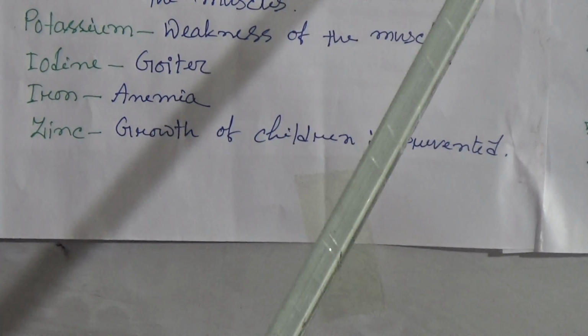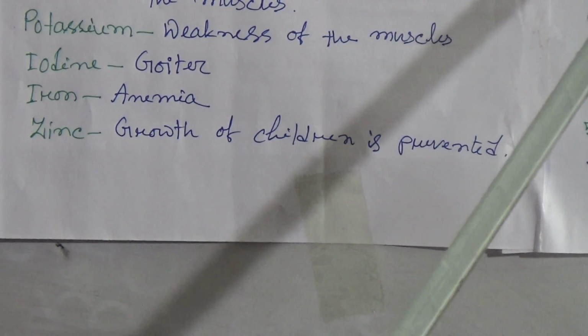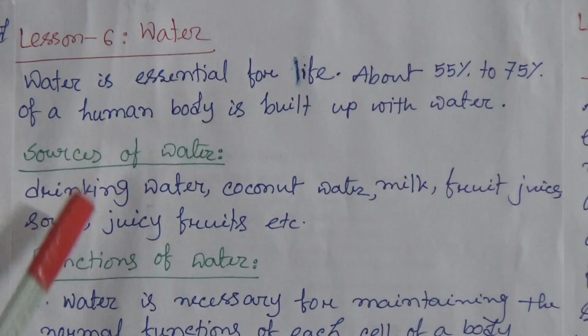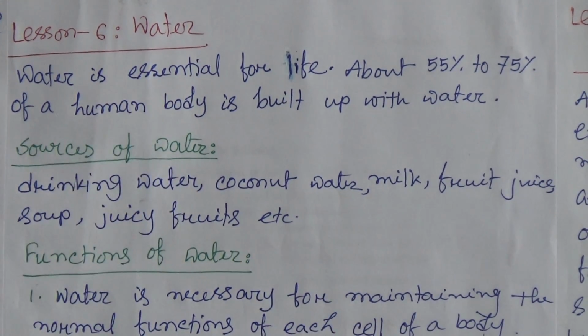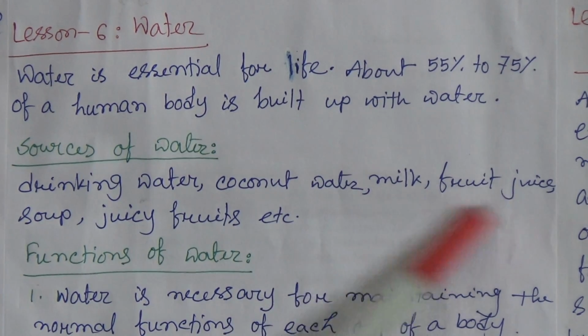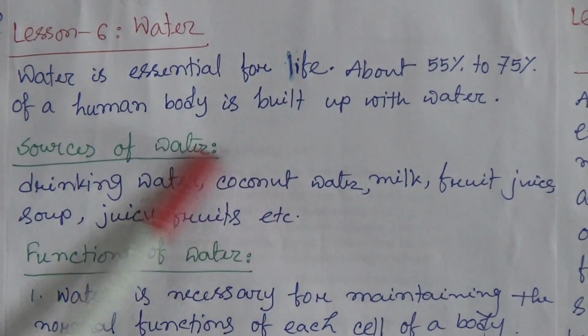Now lesson 6, water. Water is essential for life. About 55% to 75% of our human body is built up with water. Sources of water: drinking water, coconut water, milk, fruit juice, soup, juicy fruits, etc. These are the sources of water.